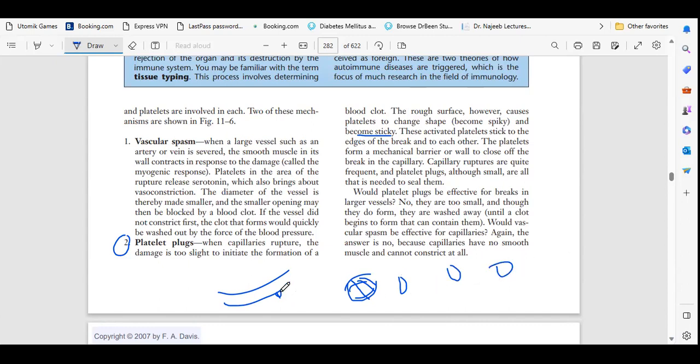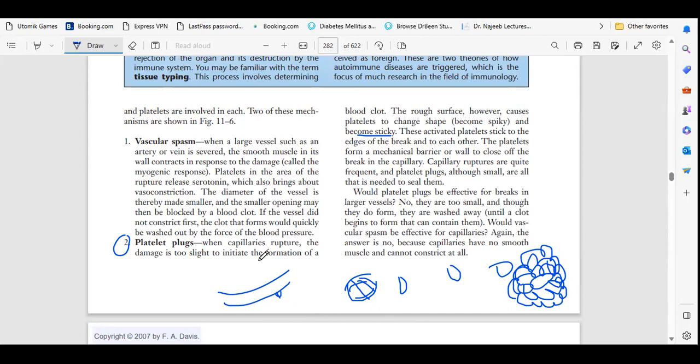But after the rupturing of the blood vessels, what will happen? All the platelets will stick together like this, like a chain. Okay, understood. It will protect the blood from going outside the blood vessels.